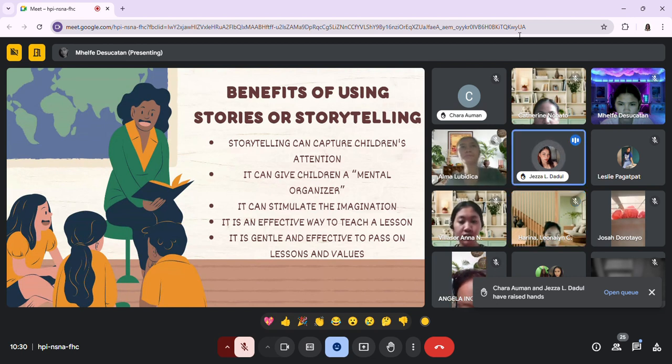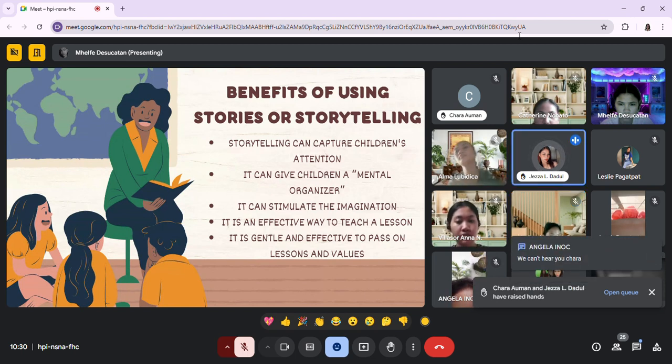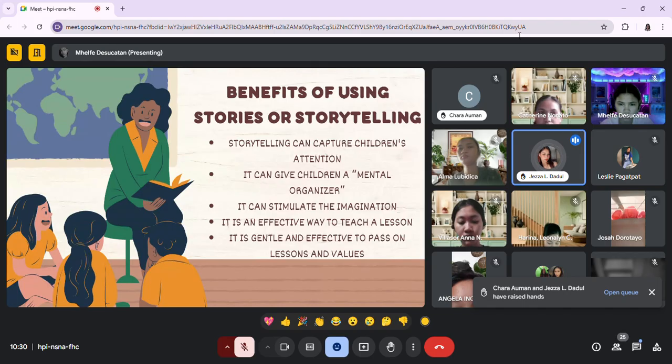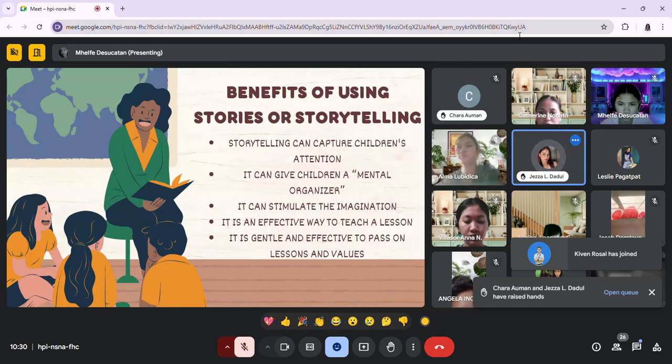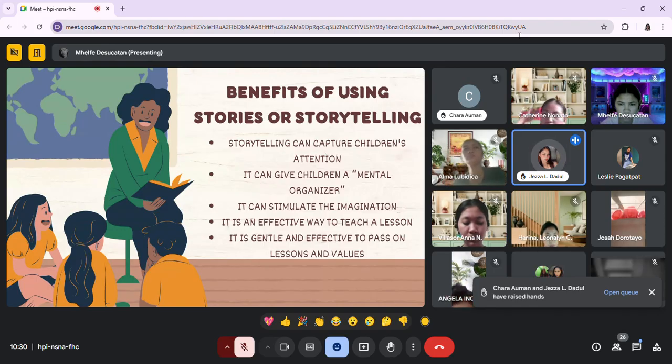The third bullet is that it can stimulate the imagination. For example, a teacher shares a fantasy story about a magical kingdom. As children listen, they imagine the landscape, the creatures, the adventures, fostering their creativity and ability to think outside the box.